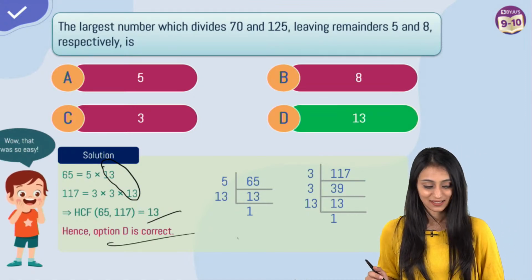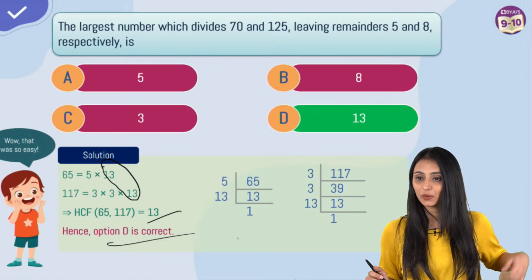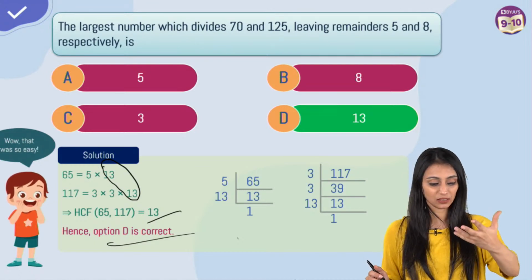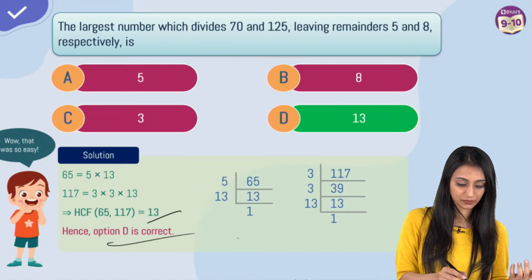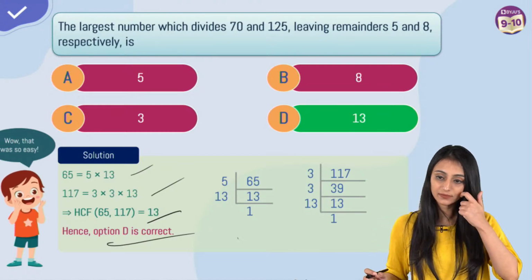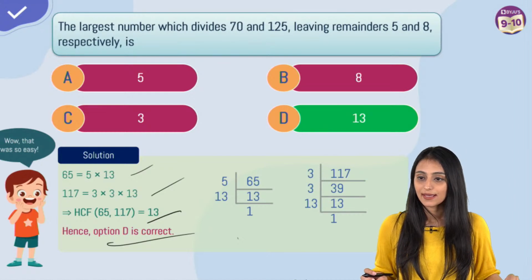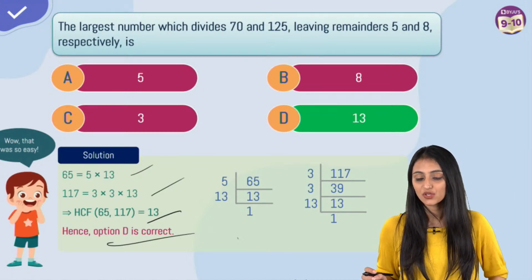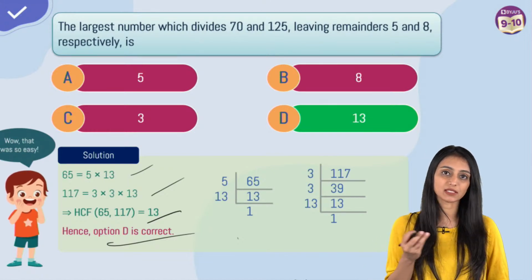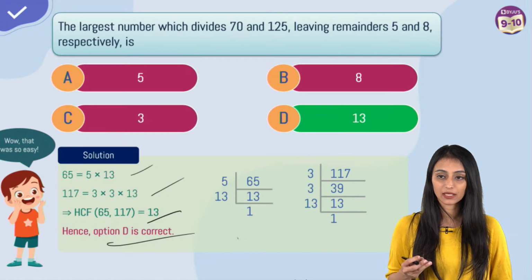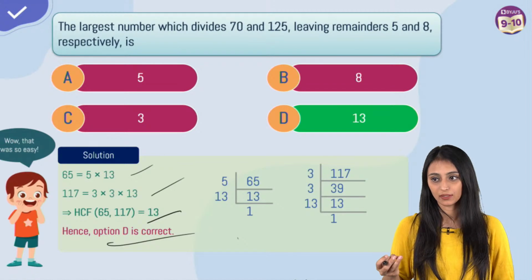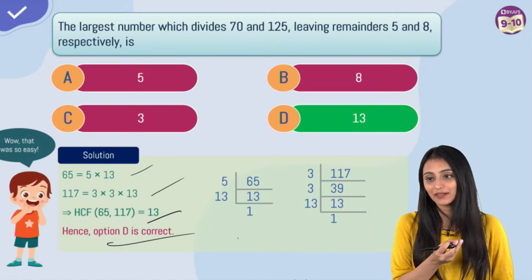Yes? You are getting 12. How come you are getting 12, Shamin? There might be some calculation error. Are you getting 65 and 117? If you are getting that, you can check the calculation here. Yes, Education World. See, when I'm saying that 18 is divided by some number, but let's say now 19 is divided by some number, and it is leaving 1 as remainder, then you would subtract it first, right?